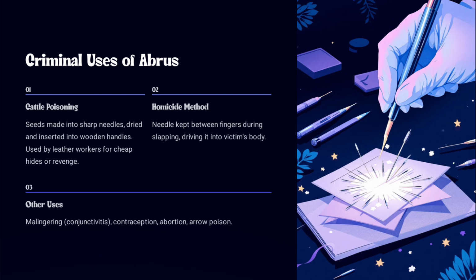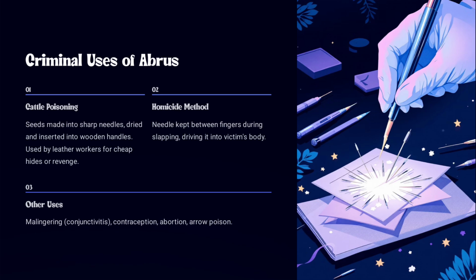And what are the criminal uses of abrus? It is used in cases of cattle poisoning. It is also called sui or sutari. The seeds are first soaked in water and made into sharp needles, and they are dried in sunlight, and then inserted into wooden handles, and they use these wooden handles to beat the cattle.